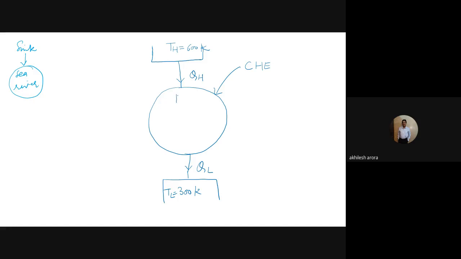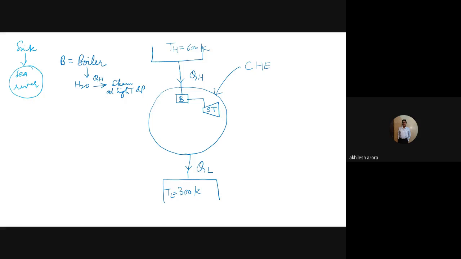So the first component, I will say that this is B. B stands for boiler. So what do we do in the boiler? In the boiler we are supplying the heat. In the boiler we have water, and when we supply this QH amount of heat to this water, it gets converted to steam at high temperature and pressure. Then this steam is sent to a steam turbine. This is a steam turbine.